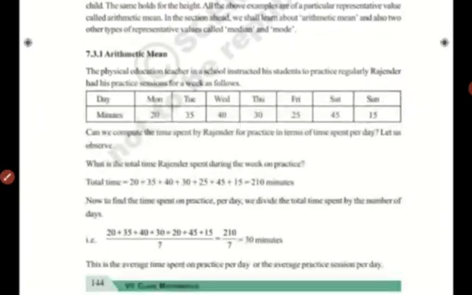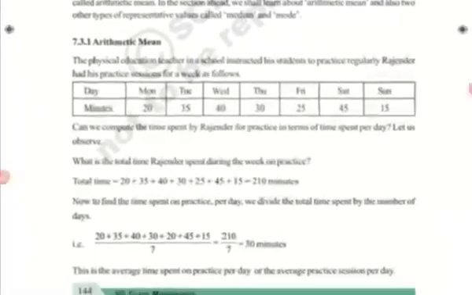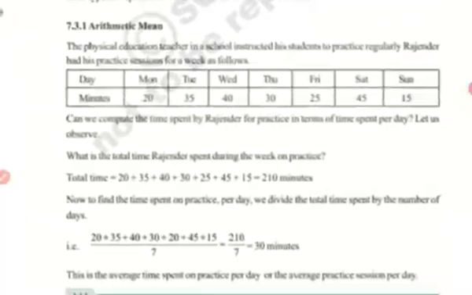There is one example in your textbook given. Okay, from this example we will get some observations. So now a physical education teacher has given instructions to the students to practice the sport regularly.